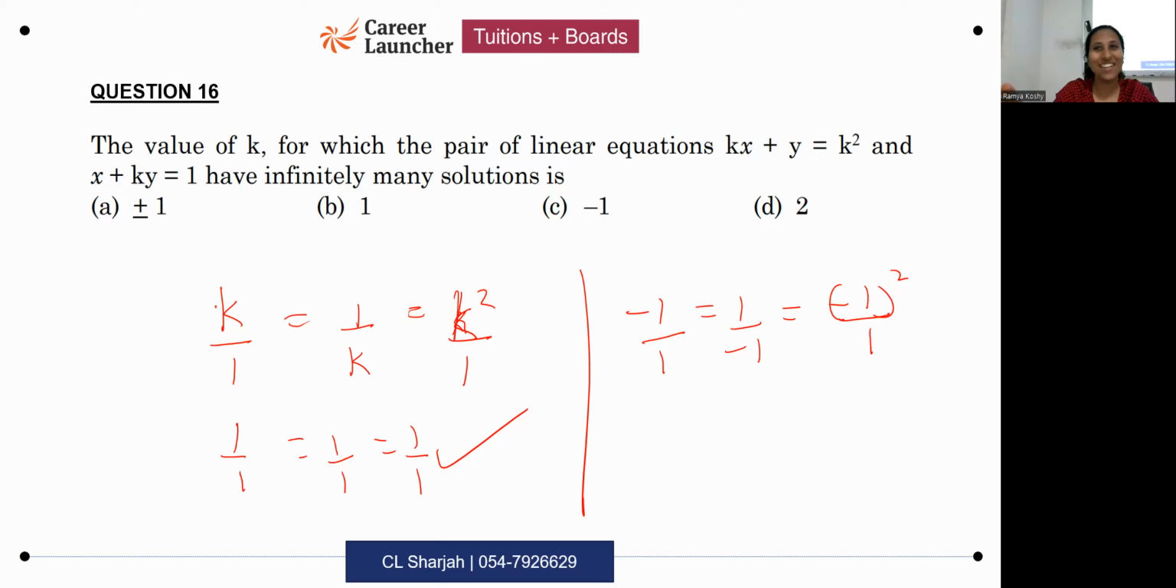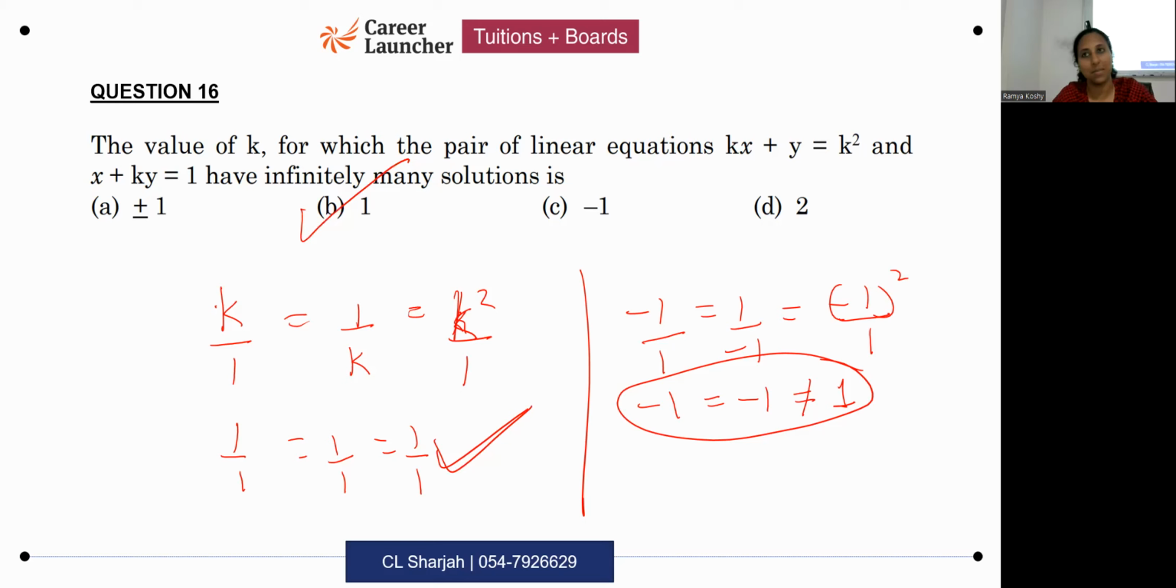I know usually answers are the plus or minus ones. But this is a case where the answer is not plus or minus 1. Because if you substitute minus 1, I'm getting minus 1 is not equal to 1. This is the case for parallel. If the question was asking for what value will it have no solution, then the answer should have been k equals minus 1. But here, you should get the answer k is equal to 1 only. So, answer is B.